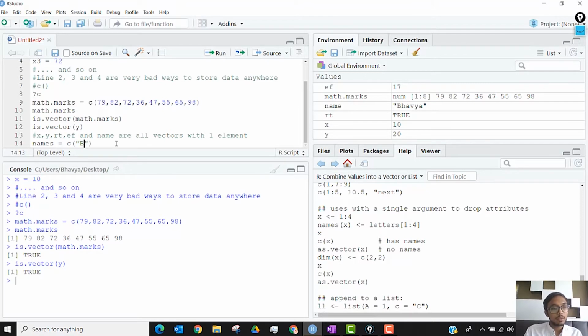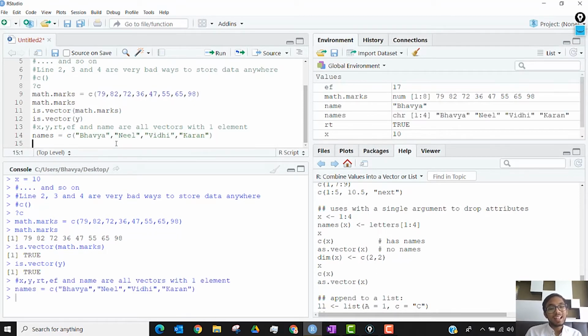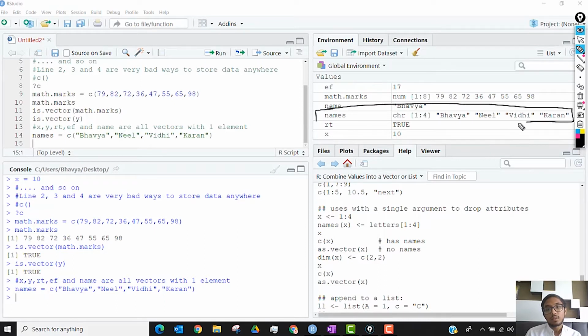So let's say Bhavya, Neil, Vidhi, Karan, and I can store them together. As soon as I run this line of code, we can see that a vector appears in the values section, which has chr.